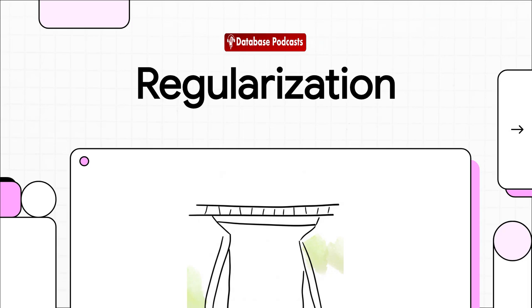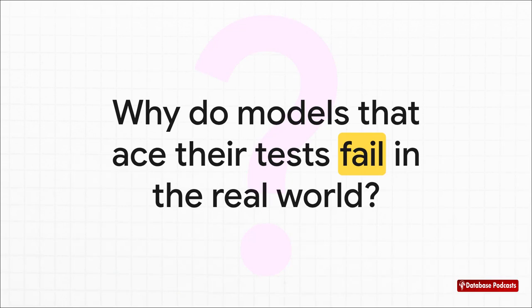All right, welcome. In this explainer, we are going to tackle a really critical question in machine learning. Okay, so let's just dive right in. We've all been there, right? You build a model, it performs perfectly on the training data, and then you introduce it to the real world, to new, unseen data, and its performance just tanks. It's this huge gap between the training and test results, and today we're going to unpack exactly why that happens and, more importantly, what we can actually do about it.